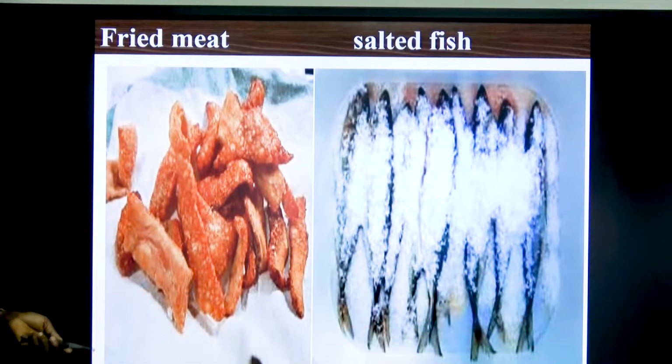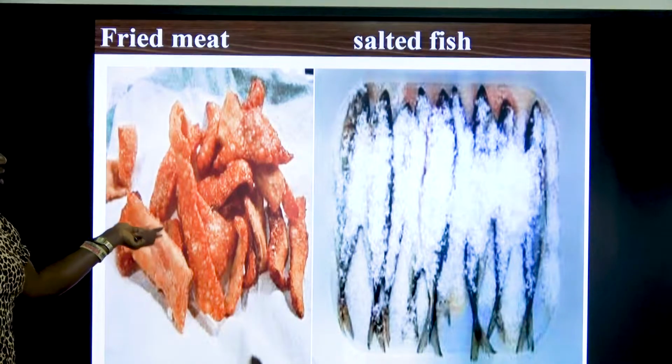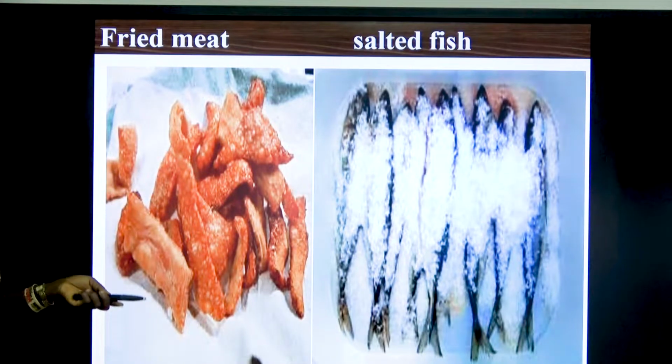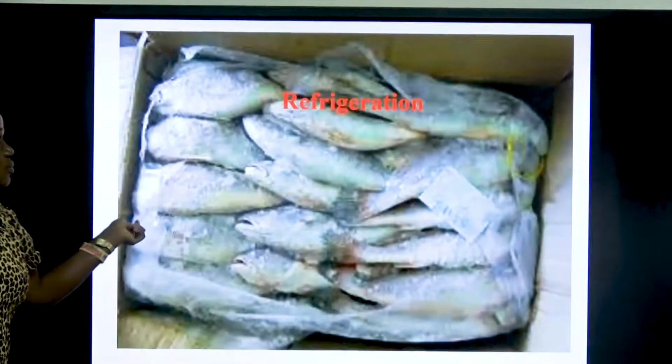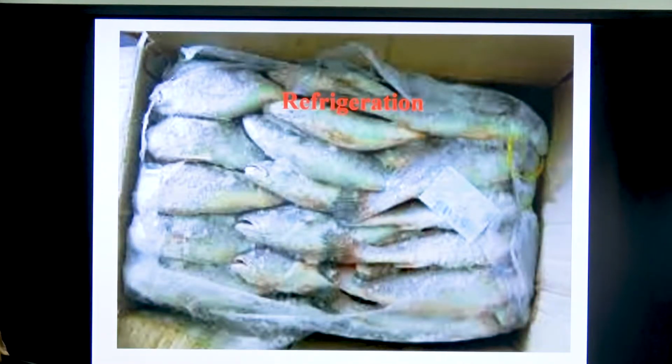Frying is another method of preserving our farm produce. We can fry our meat, we can salt our fish. Another method is refrigeration. This one is keeping your harvested fish inside a cold room or a freezer so that it will not spoil.